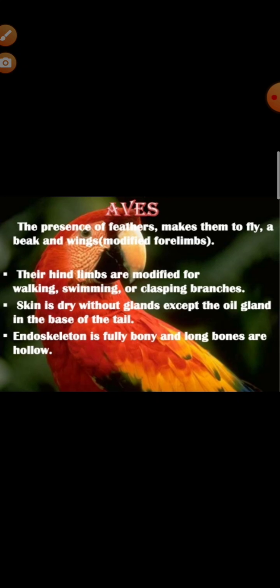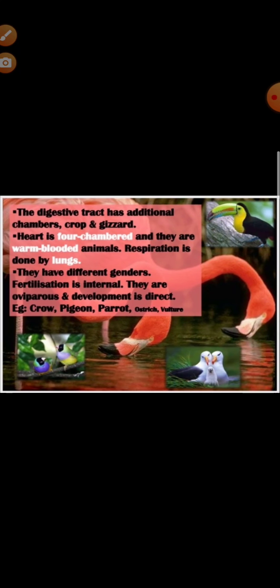You can give an example of Columba, that is pigeon, or Pavo, or Corvus, or crow. You can give two to three examples. Understood? So Aves means those birds which are found are included under this class.